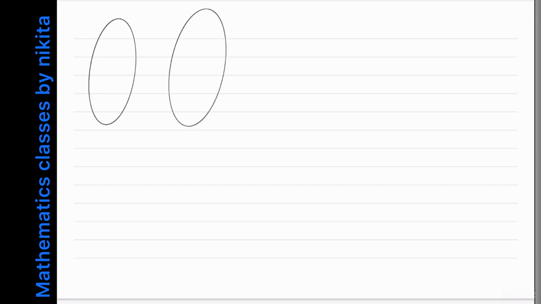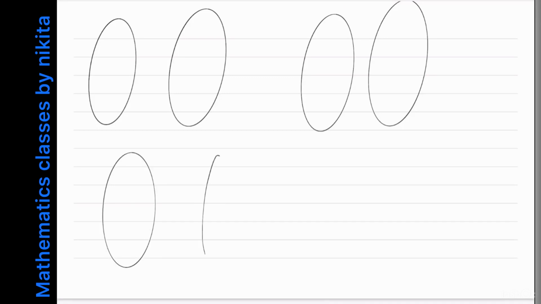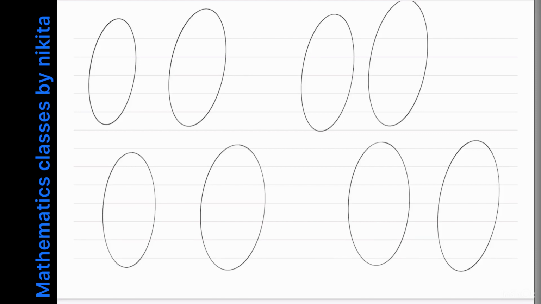Okay, now I'll draw some figures and I will ask you whether this relation qualifies for a function or not. So let me draw some diagrams, arrow diagrams. So I am just drawing the arrow diagrams but not naming the elements.